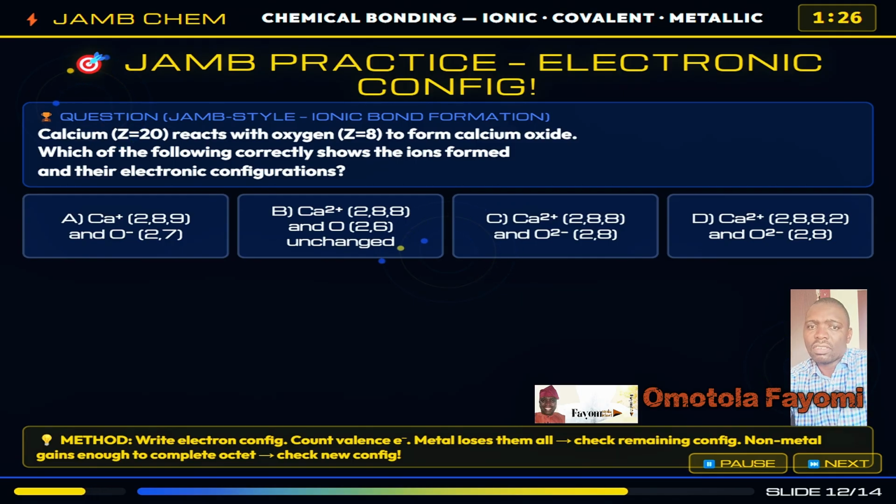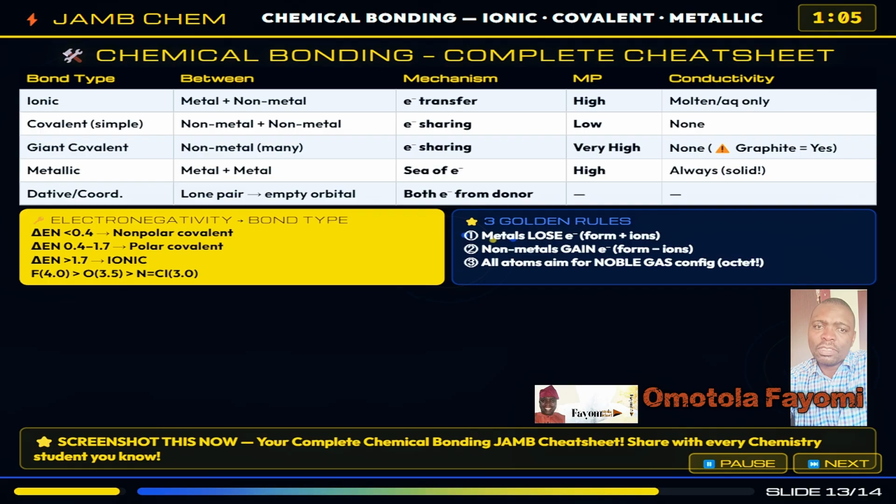Writing the ion configuration incorrectly by not removing the outer shell is the trap. Write the original configuration, count the electrons lost or gained, remove them and write what remains. And here it is, your complete chemical bonding sheet: ionic, covalent, giant covalent, metallic and dative.